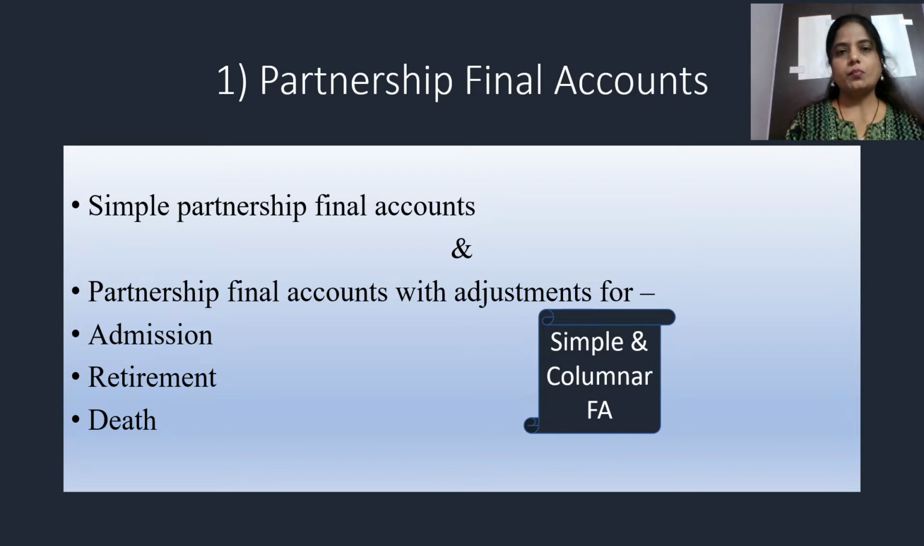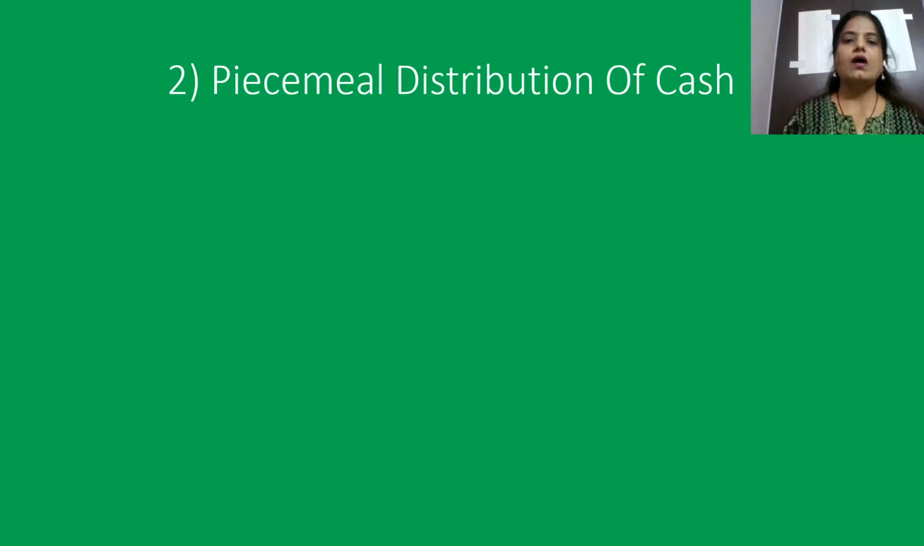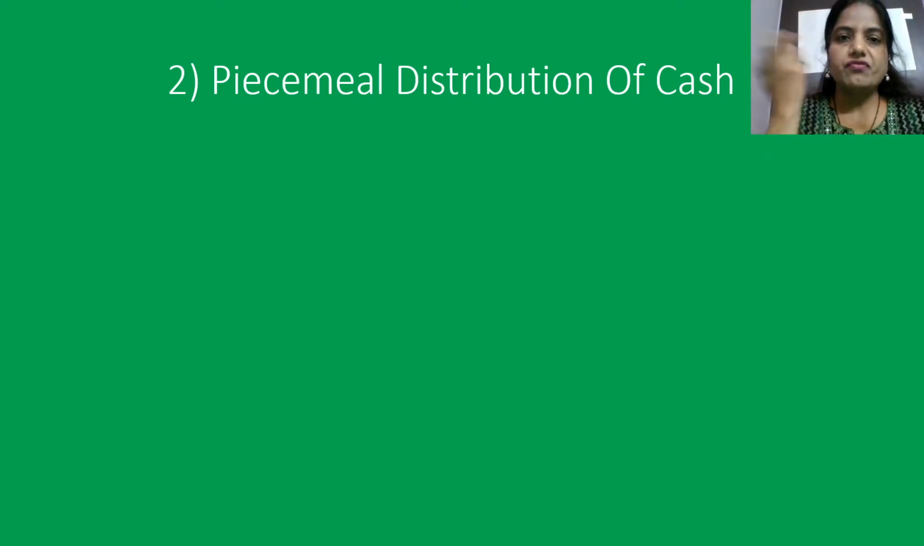So let us see our topic number 2. Our next topic is piecemeal distribution of cash. Now piecemeal distribution of cash, a new word for you, right? But this topic has some connection with your earlier topic. Do you remember dissolution? Dissolution of partnership firm that you have done in 12th standard. What is this dissolution of partnership firm? I suppose everyone knows what a partnership firm is, right? When two or more persons come together and do the business, we say it is a business of partnership firm, if they register their business under the Partnership Act, right?